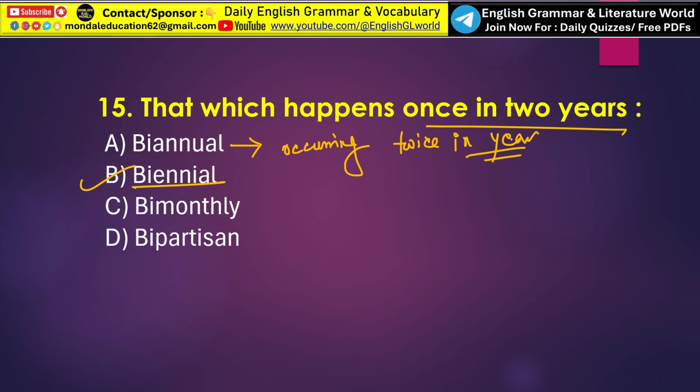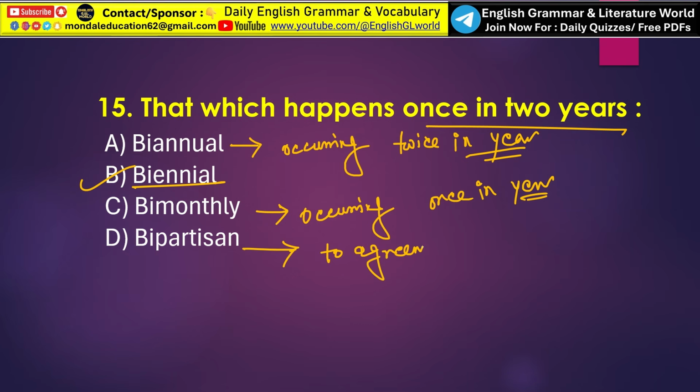That is called biannual. What is bi-monthly? So bi-monthly means occurring once in a year. Occurring once in a year. Okay. Now what is bipartisan? So the word bipartisan means agreement or cooperation between two political parties. Okay. Agreement of two political parties.